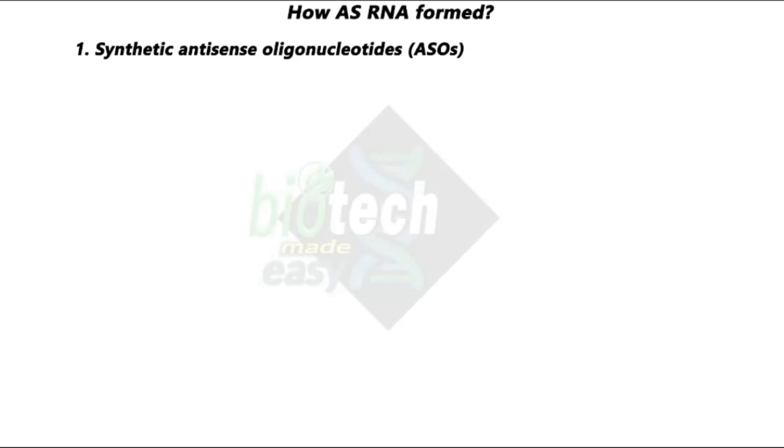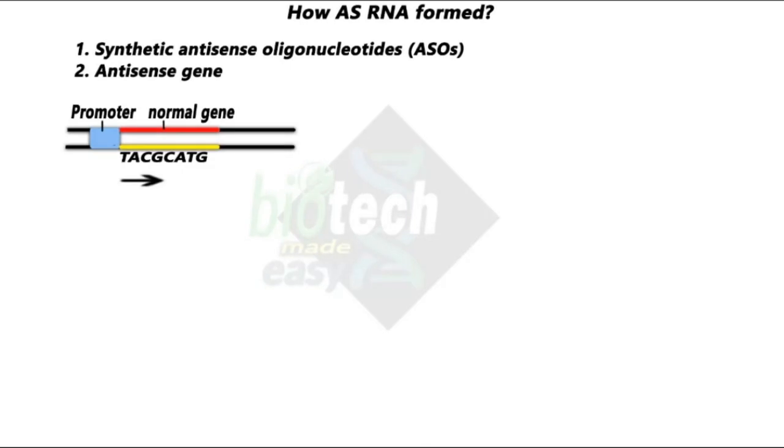But there is a second approach also. In the second approach, an antisense RNA gene is used to make antisense RNA, and for that we need to construct a vector with the antisense gene. So we have to construct an antigene vector here. Now first look at the normal gene in the figure, which has a promoter. So here you can see there is a promoter, and this is the normal gene, and the sequence, a particular random sequence I have taken, is shown here.